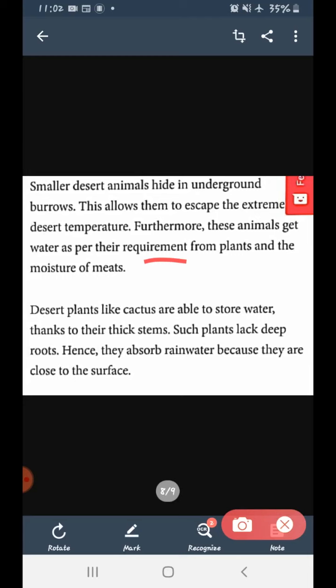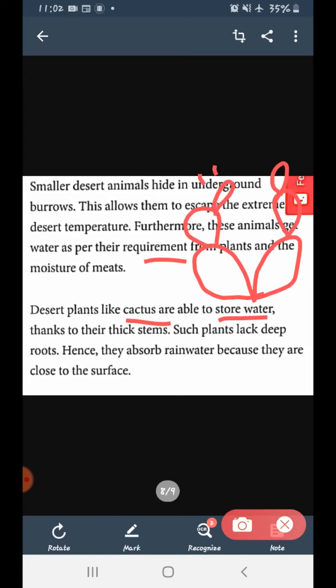Fine? Next, desert plants like cactus are able to store water. I hope you know what a cactus is. It is a kind of shrub like this, and it grows from here like this, and then there are thorns.